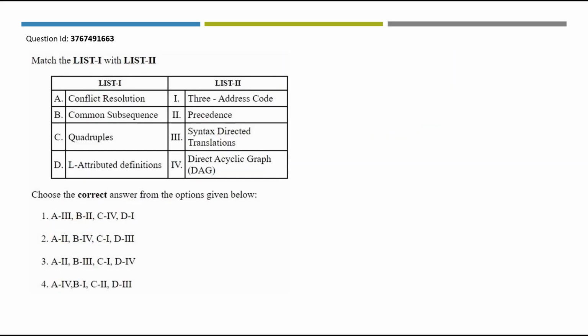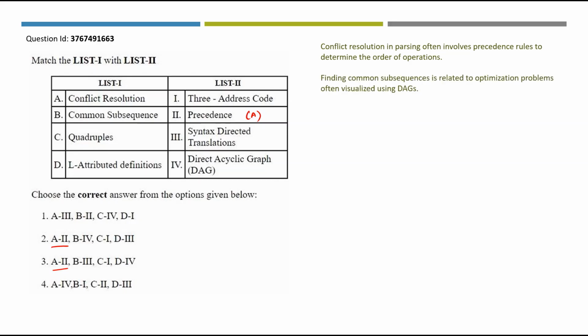Next question, match list 1 with list 2. Conflict resolution in parsing often involves precedence rules to determine the order of operations. So we can map A to 2. A2 is available in 2 of the options. What about common subsequence? Finding common subsequences is related to optimization problems often visualized using directed acyclic graphs, that is DAGs. So we can map B to 4. B4 is available here, so we can rule out the other 3 options.